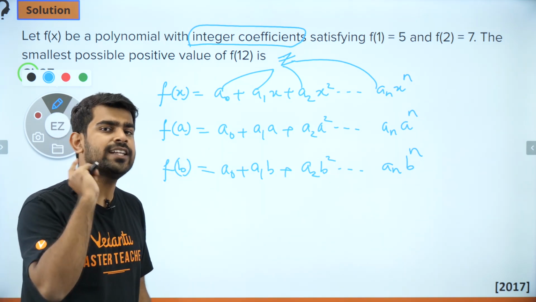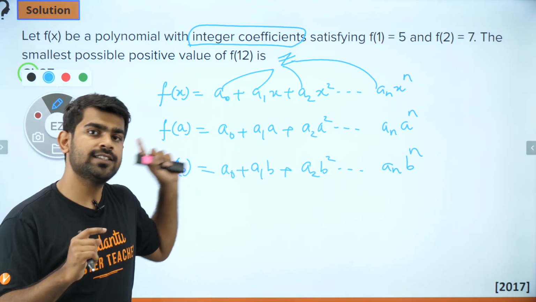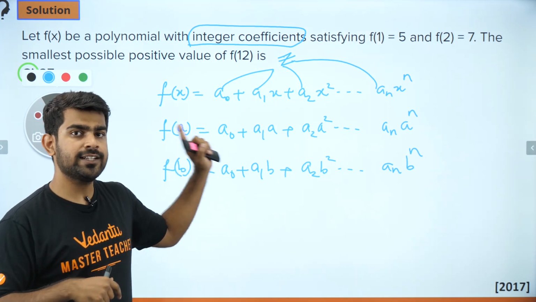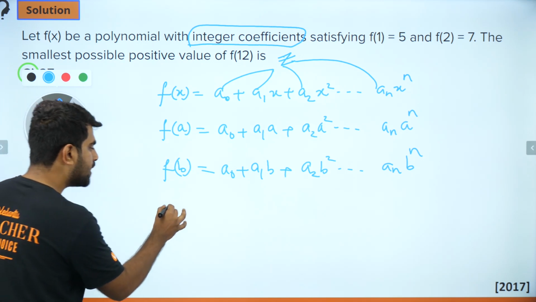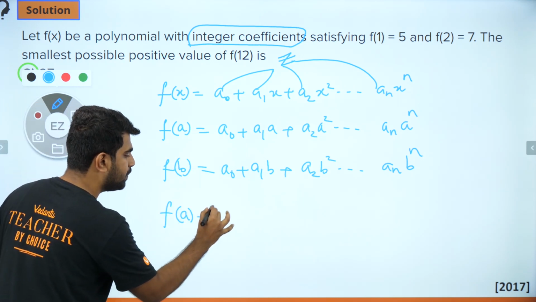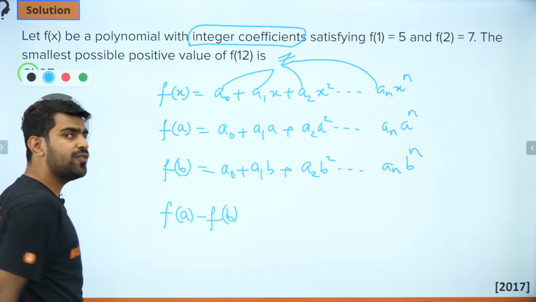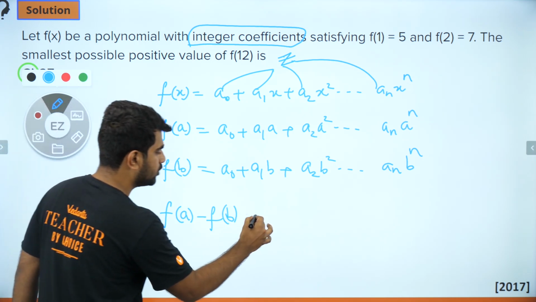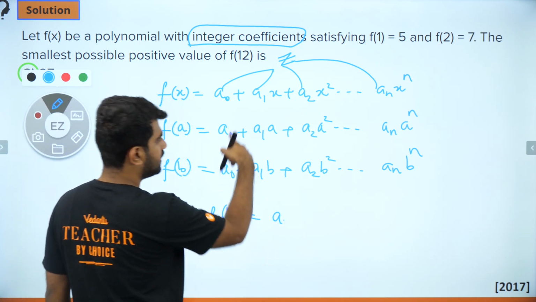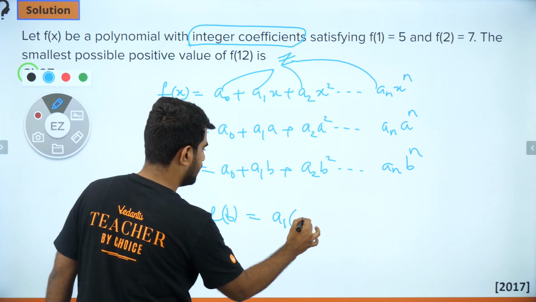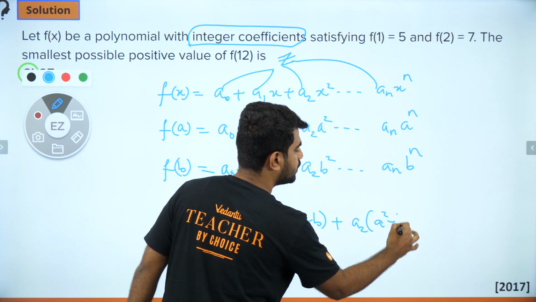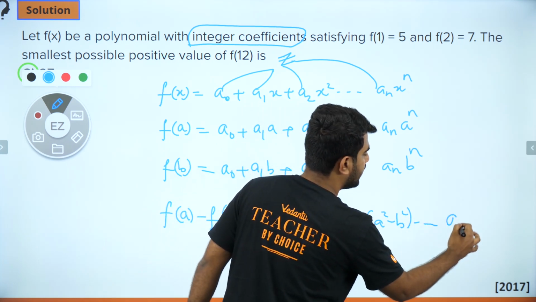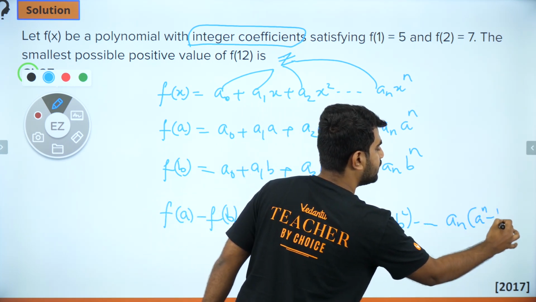Okay? And listen very carefully, because as I said, this is the best question for today and it has a lot of good concepts in it. So let's try to do that. So what is f of a minus f of b? Can you guys help me out? f of a minus f of b is going to be what? a0 will get cancelled. You will have a1 times a minus b plus a2 times a square minus b square and all the way up to an times a power n minus b power n.